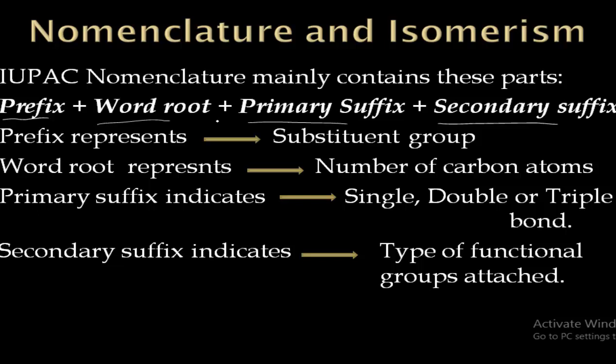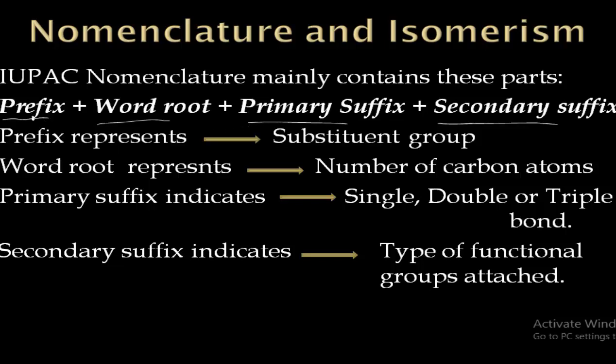You have already studied the nomenclature of organic compounds in some basic concepts of organic chemistry. So here I will not go into detail. Simply remember this skeleton of IUPAC nomenclature. It consists of prefix, word root, primary suffix and secondary suffix.